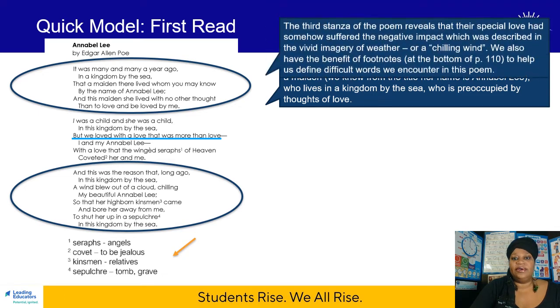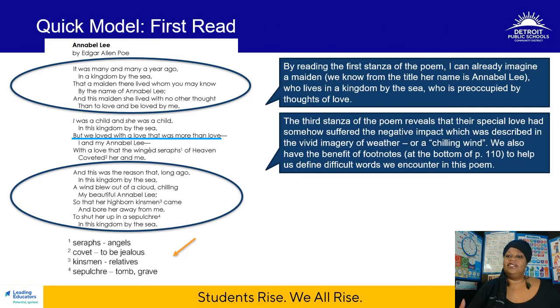Well, from this third stanza, it reveals that there was a special love that the narrator or the poet, perhaps Edgar Allan Poe himself, had with the beautiful maiden Annabel Lee. We can also glean that there was somehow a negative impact, and it was described in the vivid imagery of weather or a chilling wind. We also have the benefit of footnotes at the bottom of page 110. So when you come across a word that you don't understand, go back to those footnotes so that you can define difficult words you might encounter in the poem.